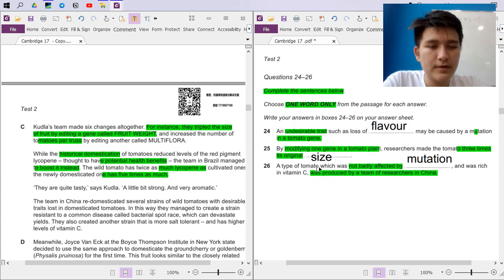A type of tomato which was not badly affected by was produced by a team of researchers in China. I think this is here, right? While the historical domestication of tomatoes reduced the levels of red pigment, lycopene, thought to have the potential benefits. The team managed.